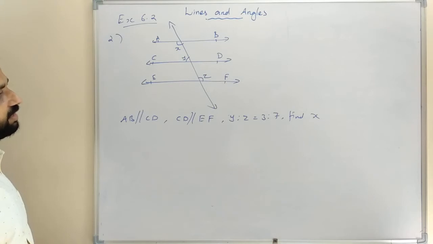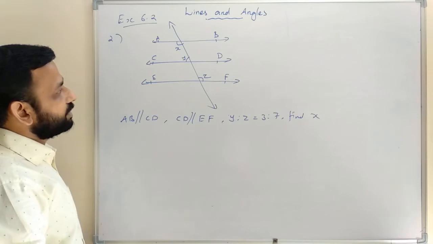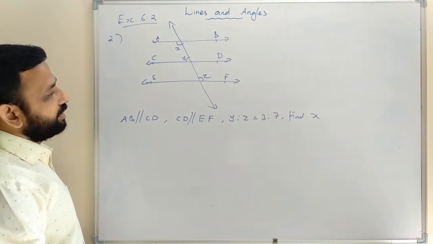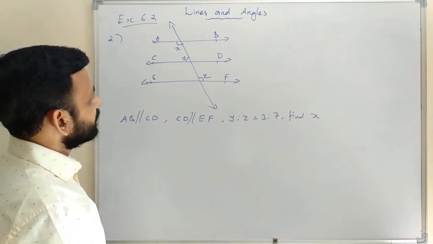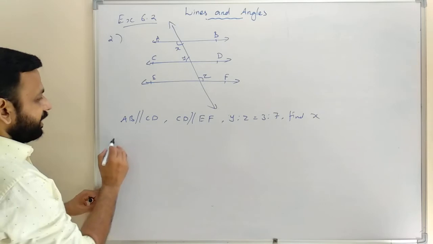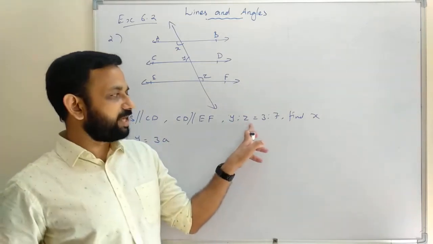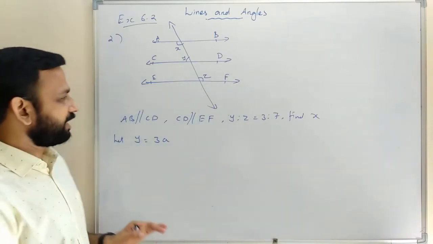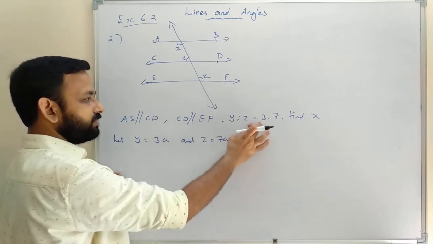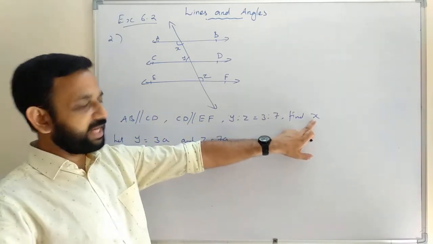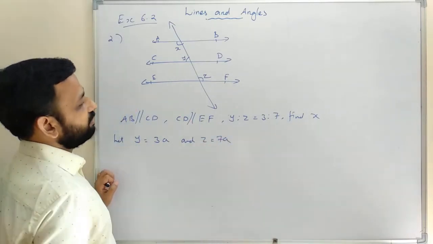Y is to Z is equal to 3 is to 7. So let Y is equal to 3A. Ratio is given, so we can take Y is equal to 3A and Z is equal to 7A. Usually we take 3x and 7x, but here one x is there, so that's why we are using another variable.